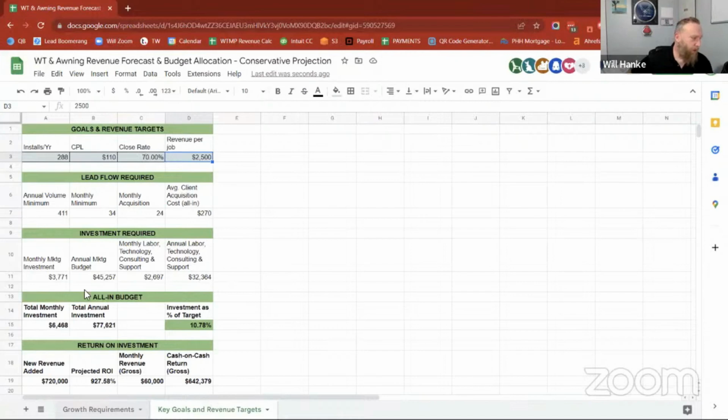So we're going to circle back and look at this sheet a little bit more. But any questions just looking at these first two areas? Any questions about numbers you plugged in? How to change this? Anything along those lines?